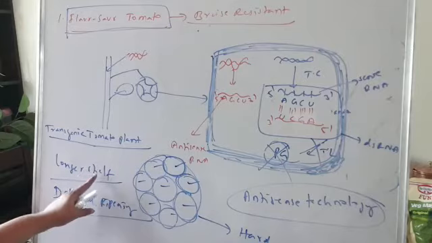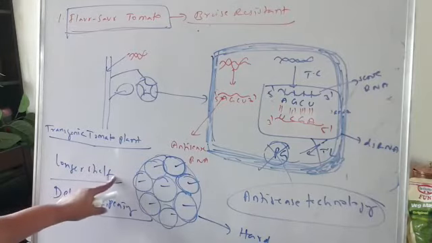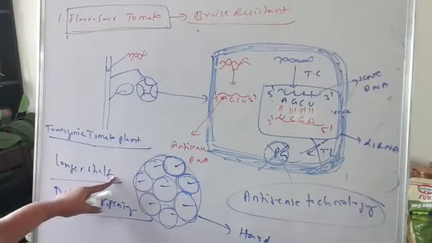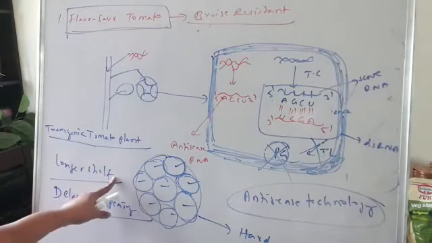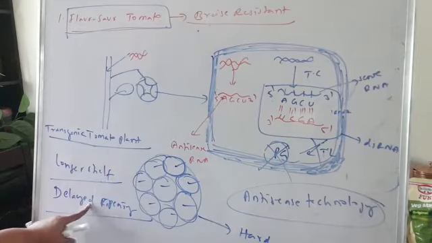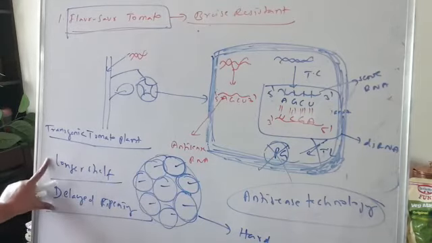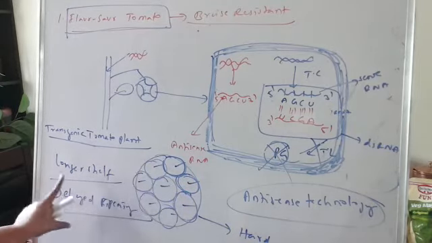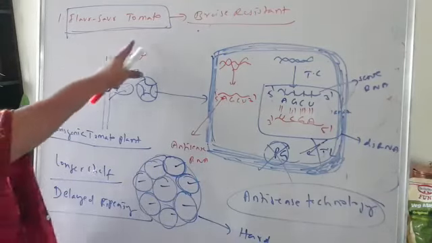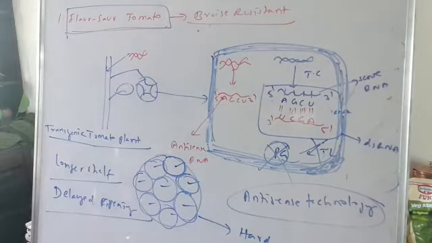They have a longer shelf life. They can be stored for a long period. They can be transported to longer distances now. And they have a delayed ripening capacity. So that is the importance of this variety, the Flavr Savr tomato.